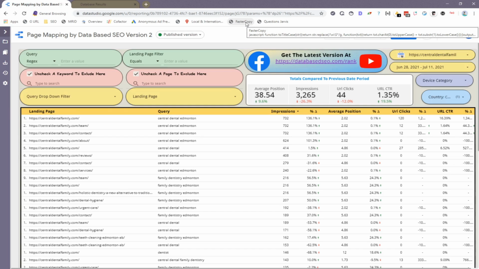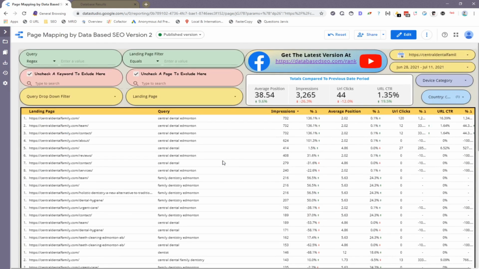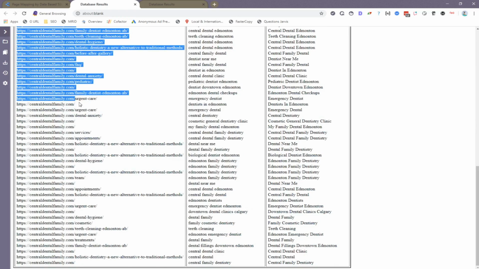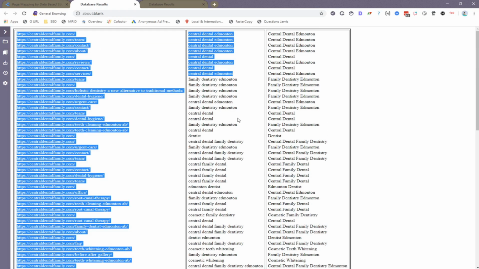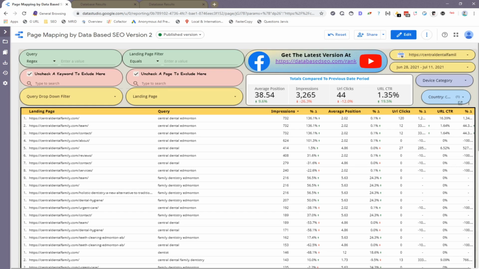First you have to create your bookmarklet and copy the code that I have on my website, which is linked down over here, keyword analysis made easier. Once you click on it, you have this table where you can highlight and copy any of the pages, the keywords, or the keywords that are all titleized. That's just for people who are doing a lot of copy and pasting and don't want to continuously export out.